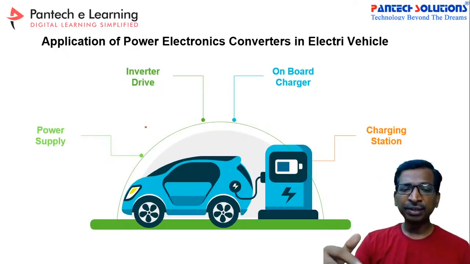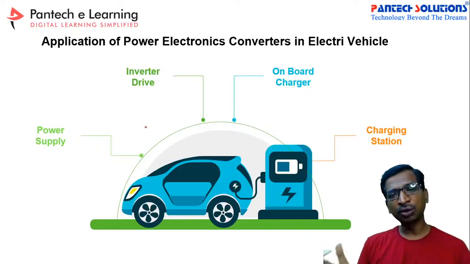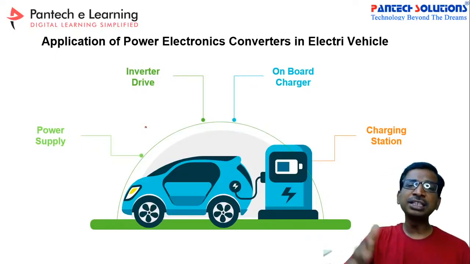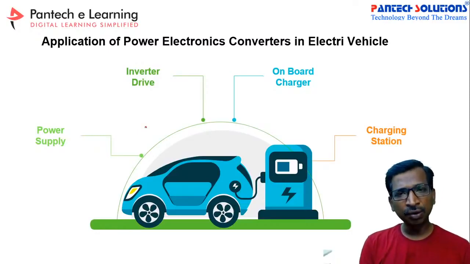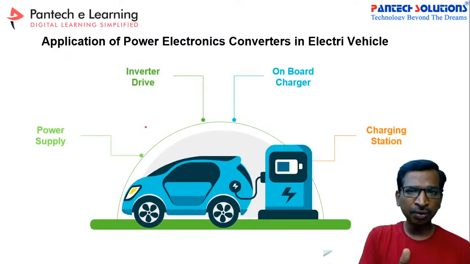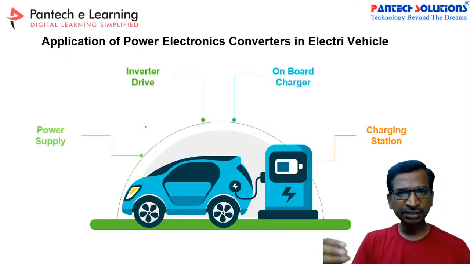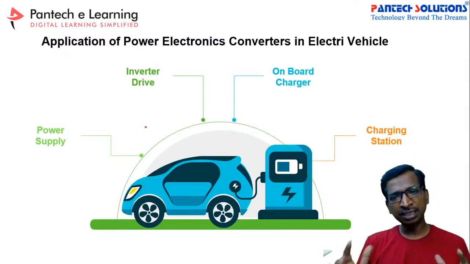Everything needs an additional power supply, and for that power supply we again use power electronic circuits to get the desired output voltage. Only the power range may vary, but the concepts are similar. So these are the applications of power electronics in the electric vehicle, and that's why we are worrying about power electronic circuits. If you are clear about the basics of power electronics and what is happening inside the circuit and inside the MOSFETs, then you can easily grasp electric vehicle concepts.